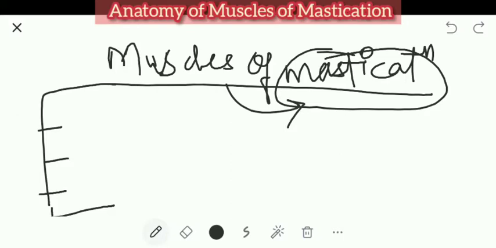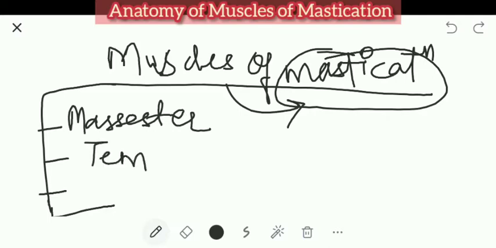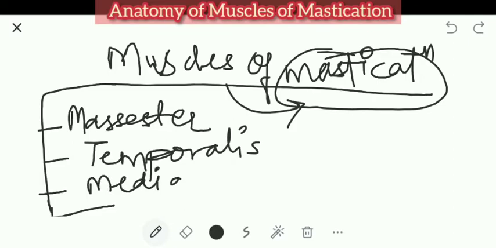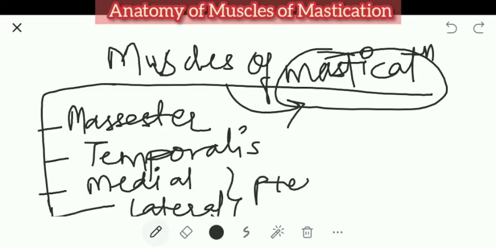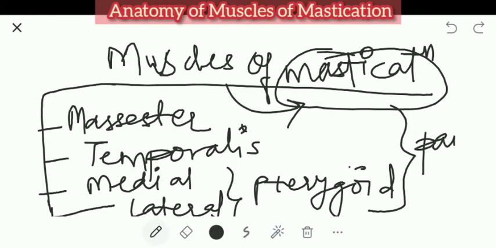So if you see, the four are easy: first is masseter, second is temporalis, third is medial pterygoid, and fourth is the lateral pterygoid. So these are the pterygoid group of muscles too. Each of the four is paired, म्हणजे जे लेफ्ट साइडला ते राइट साइडला पण आहे. They are paired. Now we will see in detail one by one each muscle.